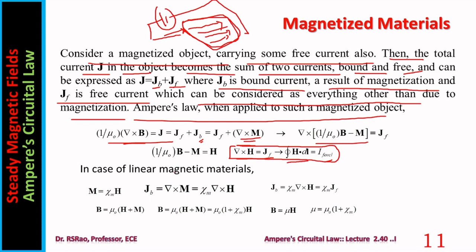In the case of linear magnetic materials, M equals psi m H, therefore JB, that is del cross M, equals psi m del cross H. So JB is psi m JF. So B equals mu naught H plus M, which becomes mu naught 1 plus psi m H, or B equals mu H, where mu equals mu naught 1 plus psi m. From this I can say mu r equals 1 plus psi m.